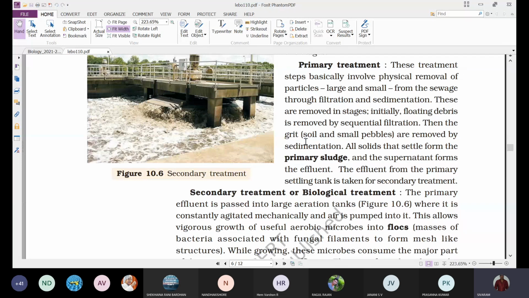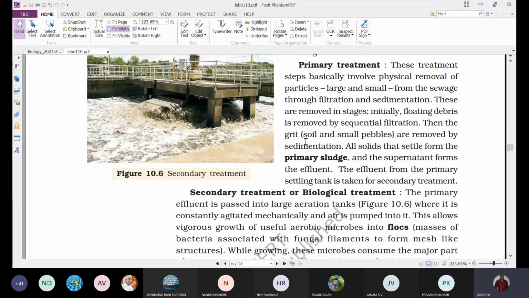So we are not using the primary sludge at all here. The primary sludge that is collected will be thrown away, it is of no use. But the effluent, the water present in the upper layers, undergoes the secondary treatment further. Here we didn't use any microorganism or any organism.